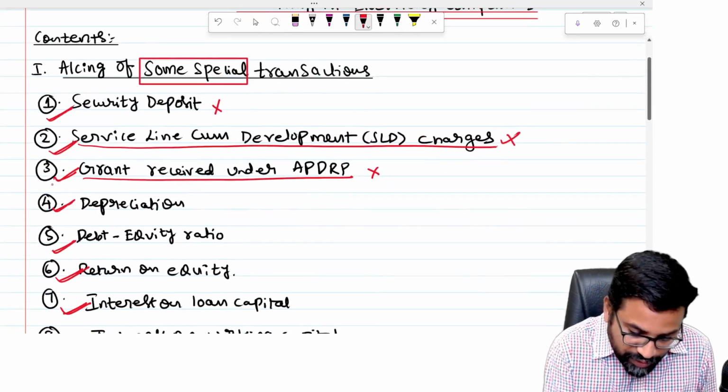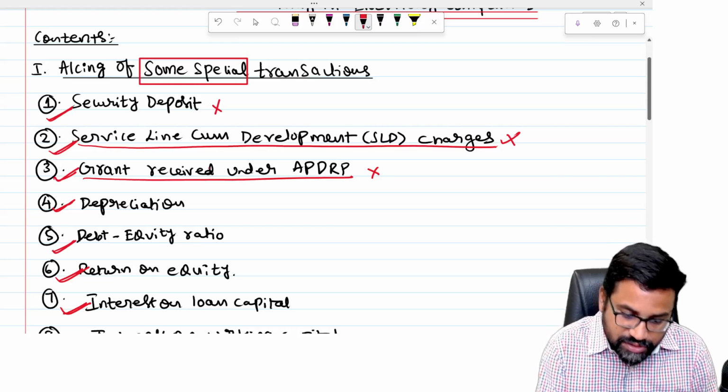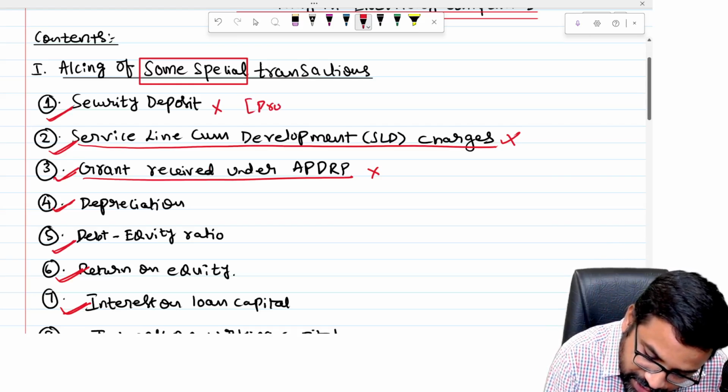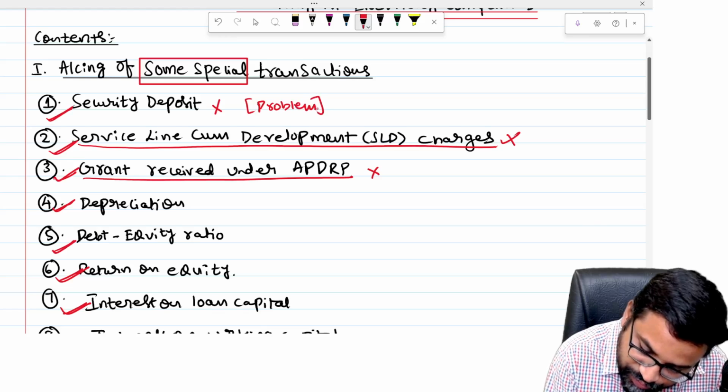So till now we completed 3 concepts. Out of this, one concept is having a problem, security deposit in our material. So we completed this.